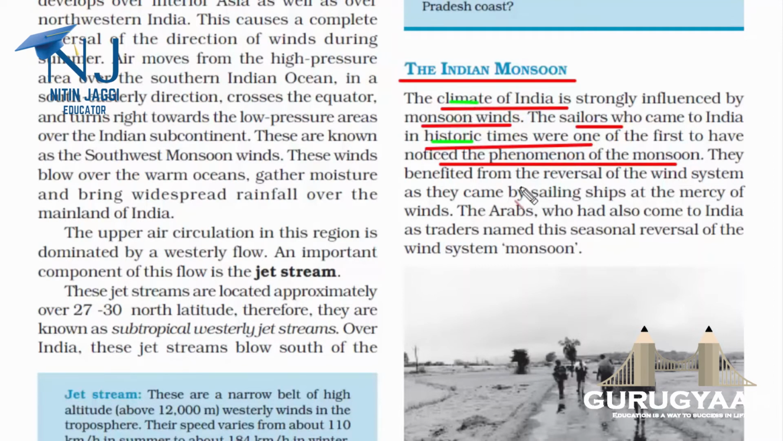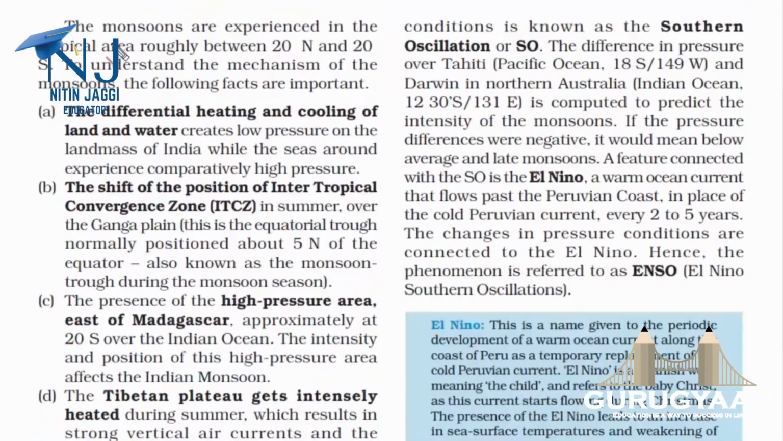So this is what I was telling you in the beginning of the chapter, that the climate of a particular place is decided over a long period of time. So here we are talking about hundreds of years. The monsoons are experienced in the tropical area roughly between 20° north and 20° south.